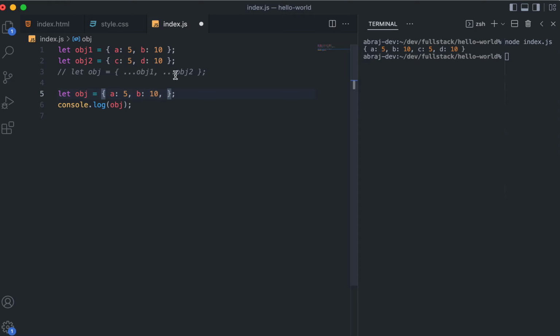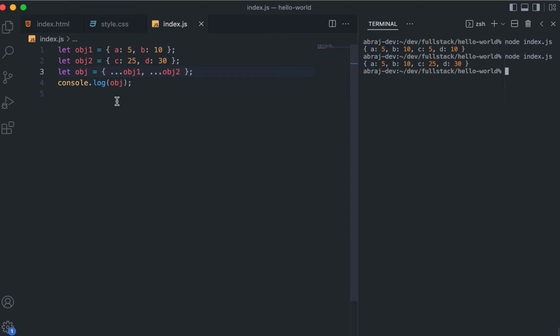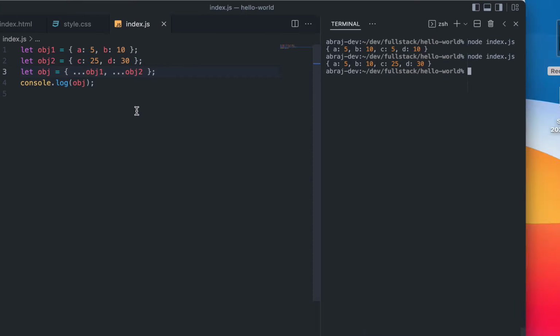Whatever needs to be spread, I have copied, and I have pasted the inner contents. So when I print obj, it is A, B, C, D, 5, 10, 25, 30, right? Understand? So now you can understand how these things are working.